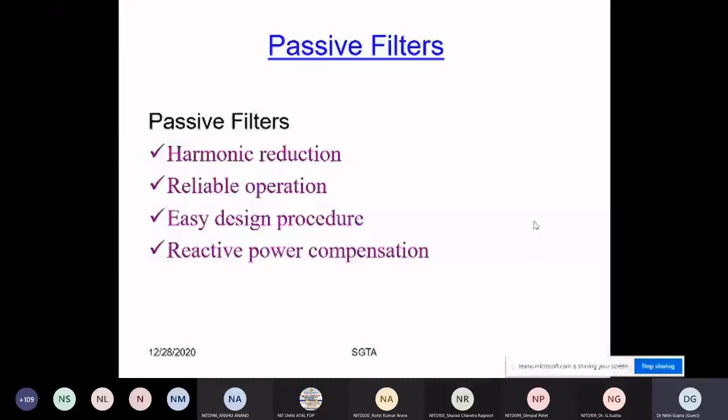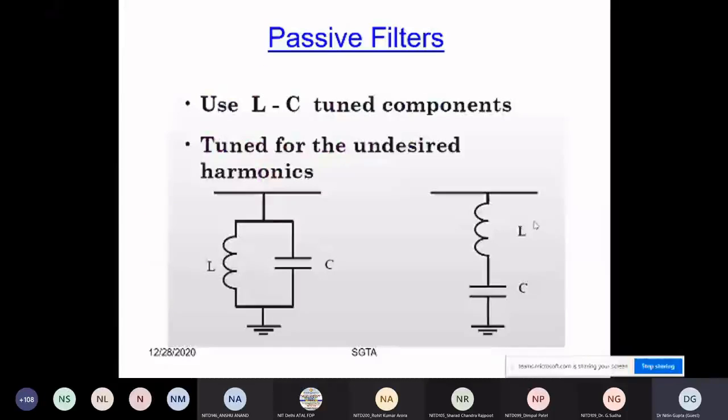I have to design a filter which can trap the fifth harmonic, the seventh, the ninth, or other harmonic patterns. If my number of harmonics is more, then accordingly I have to install more trapped passive filters. This is the basic drawback. And the second drawback which comes into the picture is the resonance problem.